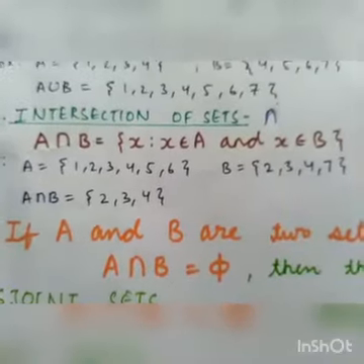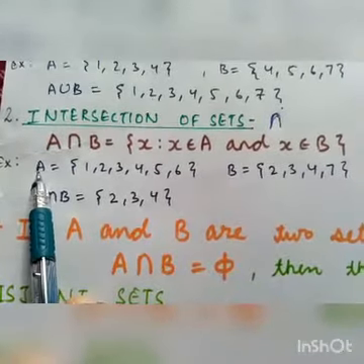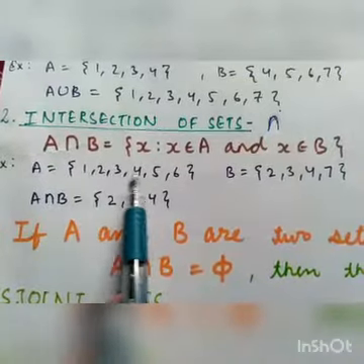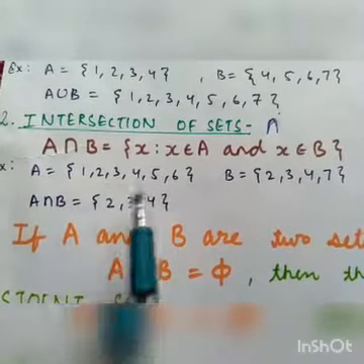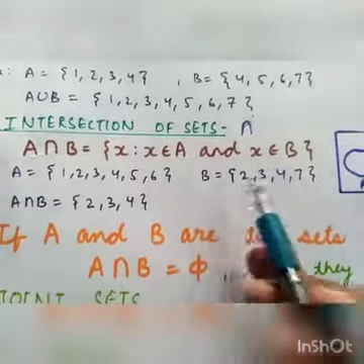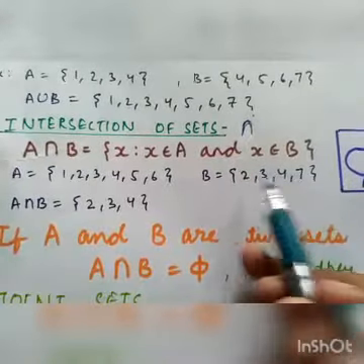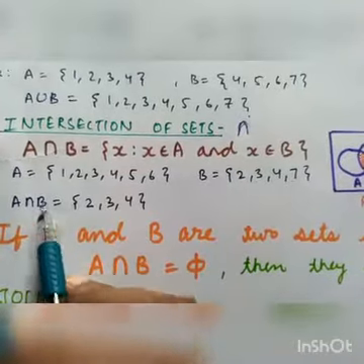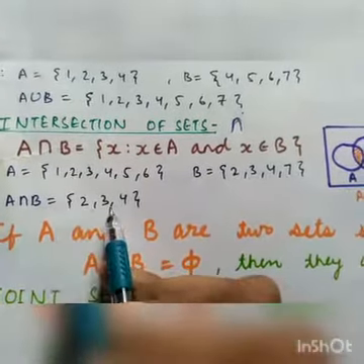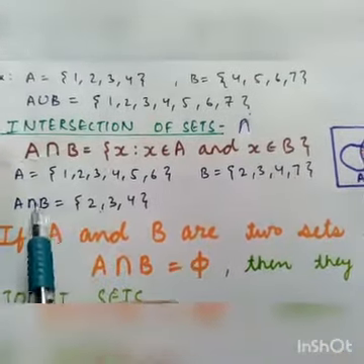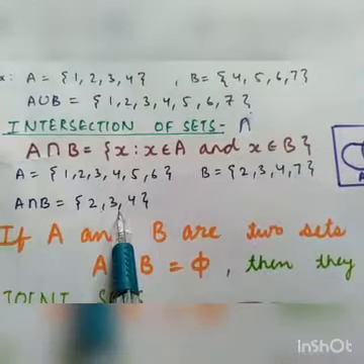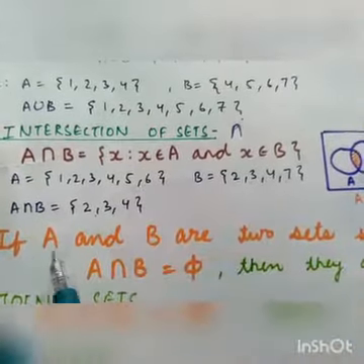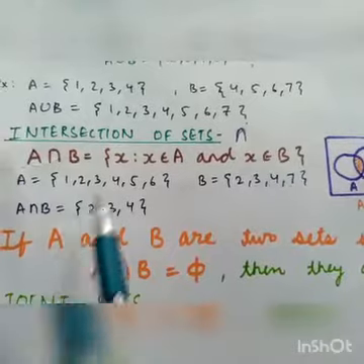For example, let A be a set with 1, 2, 3, 4, 5 and 6. These are the elements. Let B be a set with 2, 3, 4 and 7. These are the elements of set B. Then we have A intersection B equals 2, 3 and 4. Whenever we write the intersection of any two sets, we write the common things.